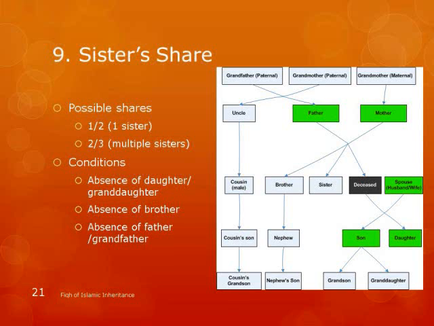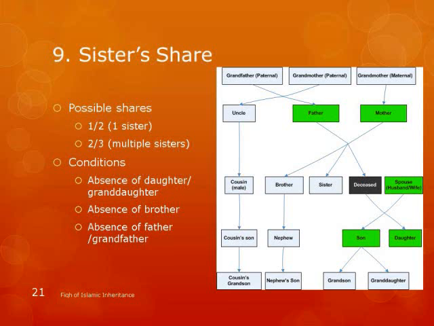Father of the deceased can be blocking the sister and brothers of the deceased? Sorry, say it again. A father of the deceased, the guy died. Father can block the brothers and the sister of the deceased. Yes, so when I put all these relationships here, right, everything is from the perspective of the deceased person, okay? So the sister is the sister of the deceased, and for the grandfather, that's why I put five levels here, right? The deceased person is the main focus. Yeah, I know, of course it is. And I'm talking about the father. He can block the deceased's brothers and sisters? That's right, yes.